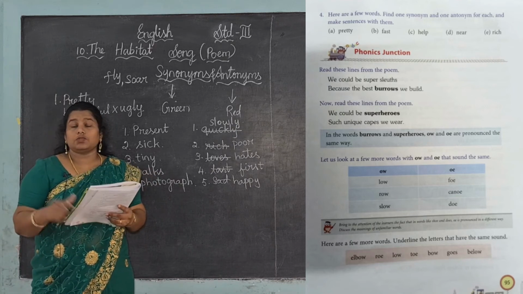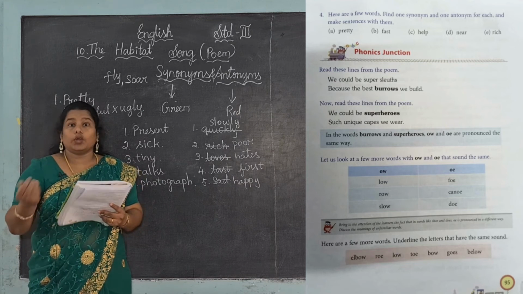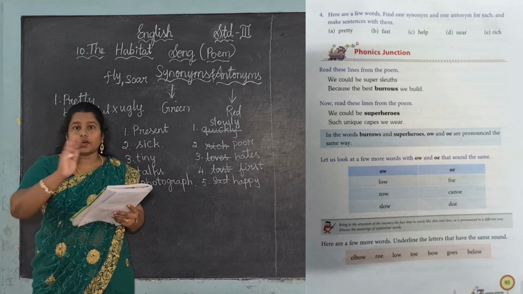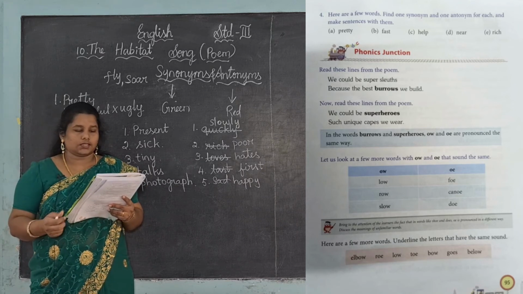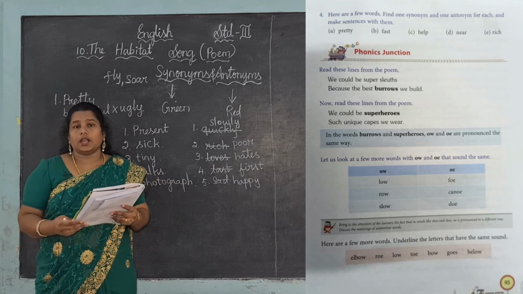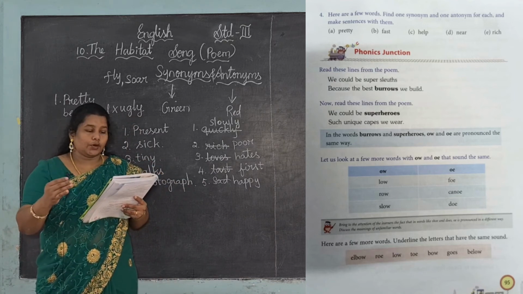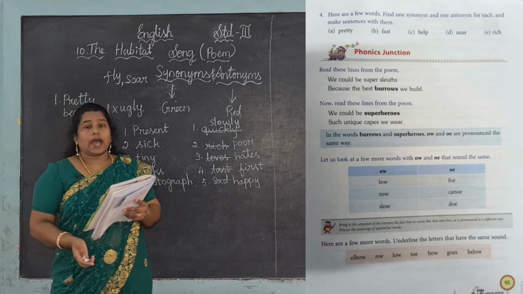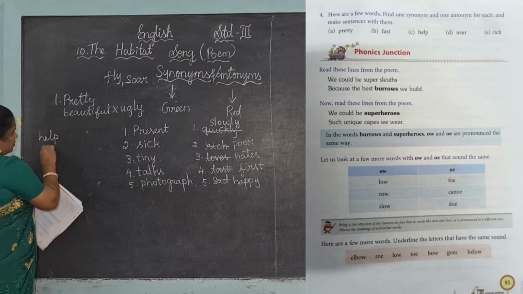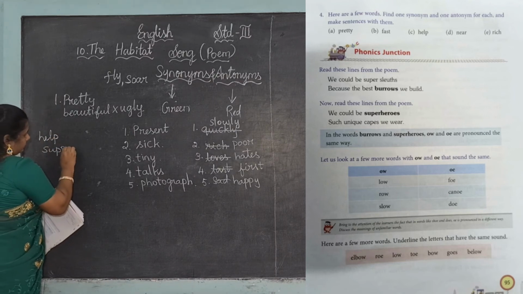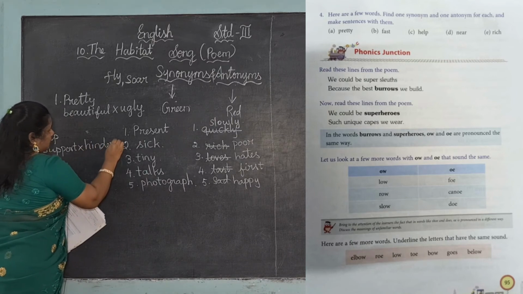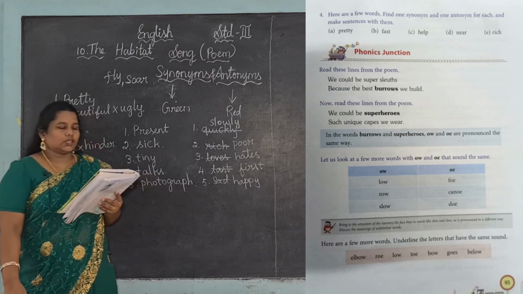Okay, next one. Fast. What is the synonym for fast? Quick. And the opposite for quick is slow. For this quick and slow you want to frame the sentence. Okay, next one is help. What is the synonym for help? Support. Next, what is the antonym for help? Help means, synonym is support, antonym is hinder.